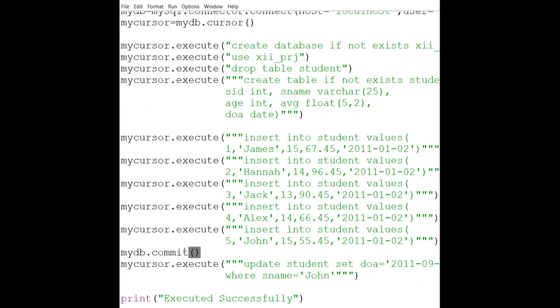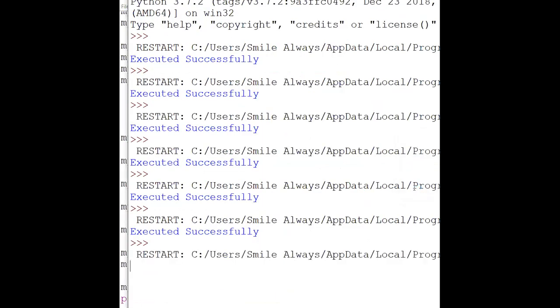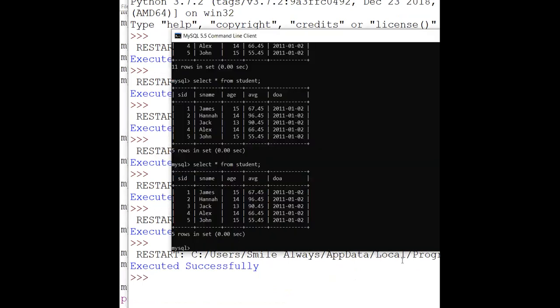So I'm just copying and pasting this. And this is how you will do delete also. Executed successfully. And now if I will execute the same, you can see over here this information. For John, you can see that the date of admission has been changed. Previously it was 1, 2, and now it is 9 and 9.